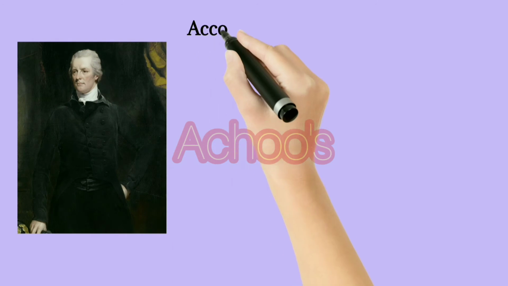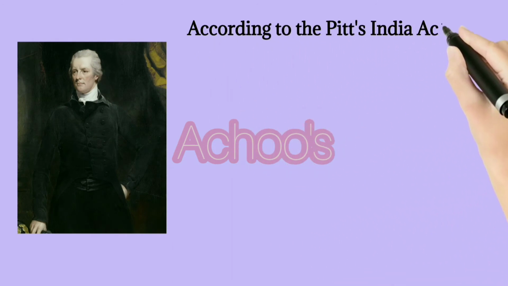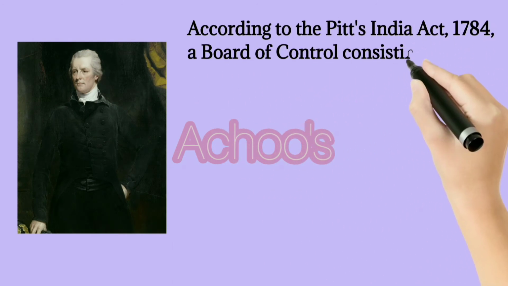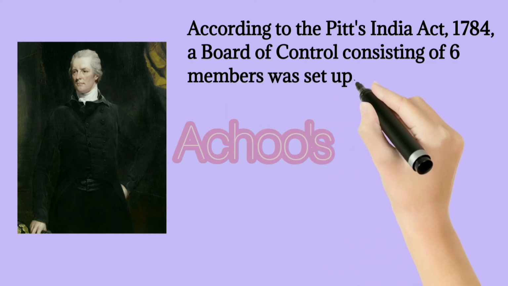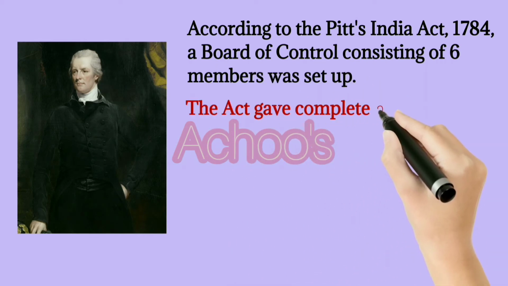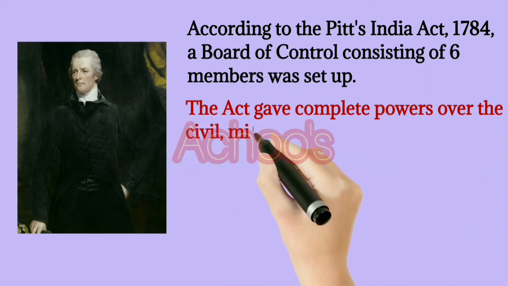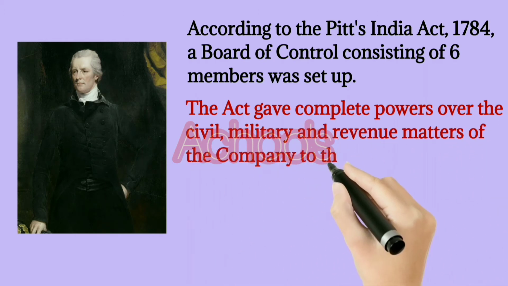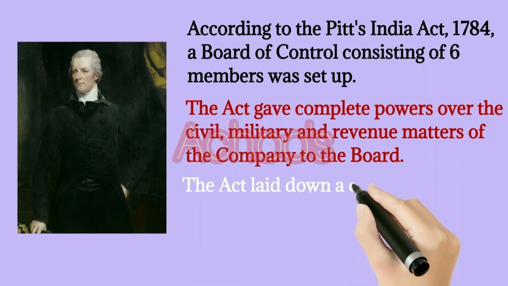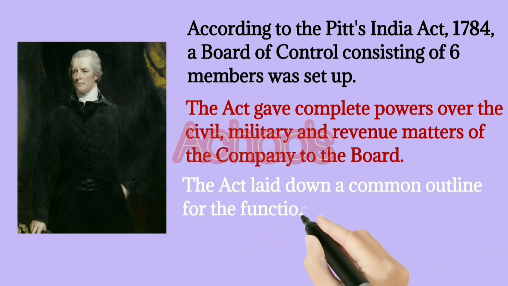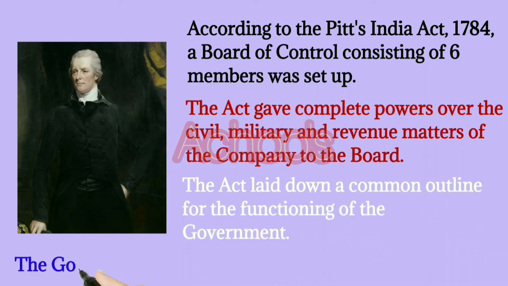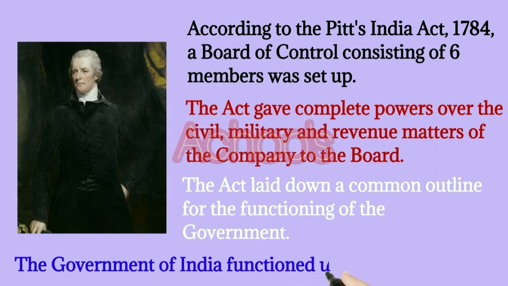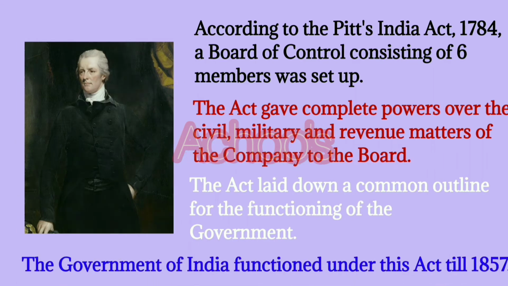According to the Pitt's India Act of 1784, a board of control consisting of 6 members was set up, and the Act gave complete powers over the civil, military and revenue matters of the company to the board. The Act laid down a common outline for the functioning of the government, and the Government of India functioned under this Act till 1857.